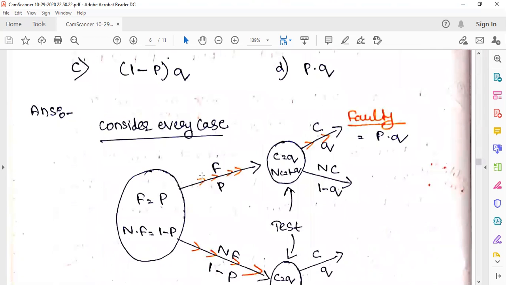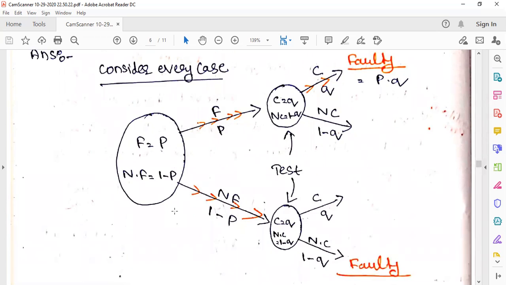So consider every case. You have the first condition: the computer is faulty with the probability P. If it is not faulty, the probability will be 1 minus P. Next, we are checking it. Upon checking, it gives the correct answer with the probability of Q. Not correct means it will be 1 minus Q. Here also the same: if it is not faulty, then also we check it, and the probability that it gives the correct answer is Q, the incorrect answer is 1 minus Q.